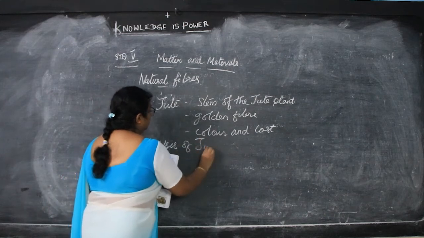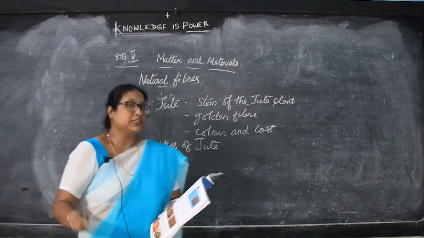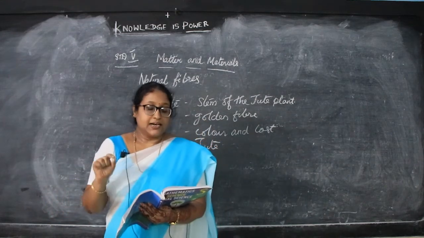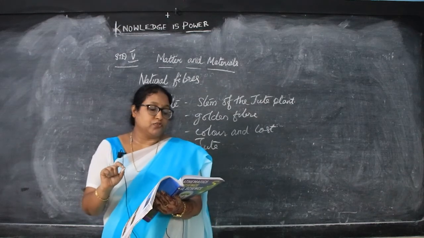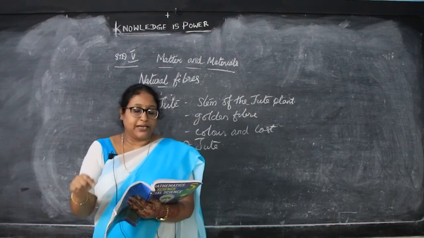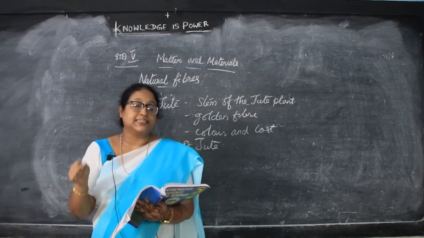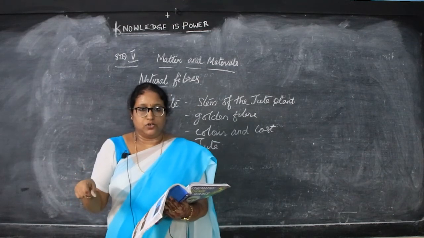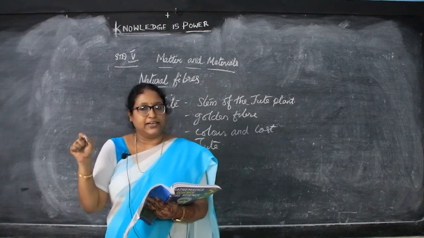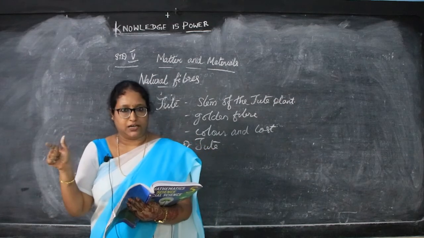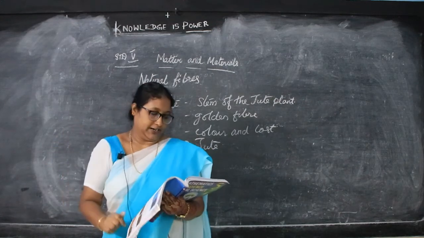Next is uses of jute. It is used for making bags, carpets, curtains and ropes. It is used for making clothes, for wrapping bales of raw cotton, and sacks for storing grains. Then it's used for making wall hangings for decoration.